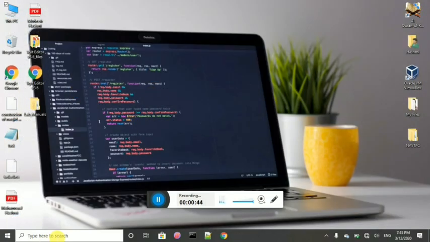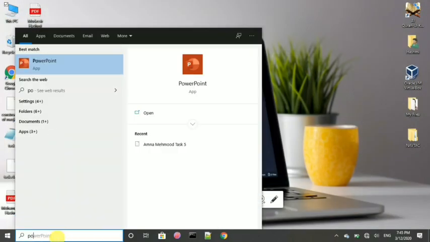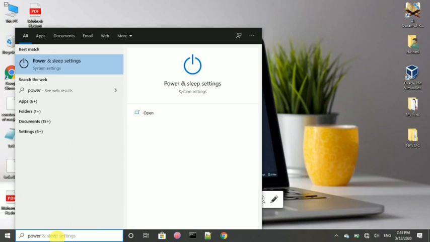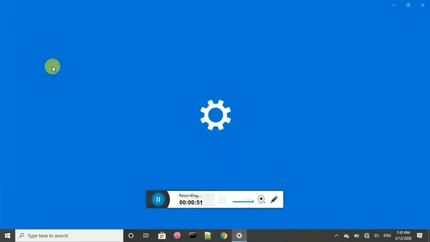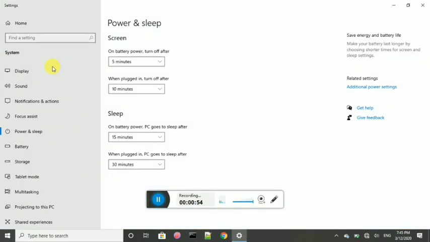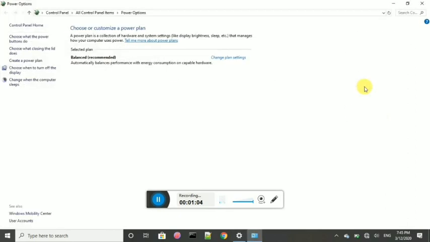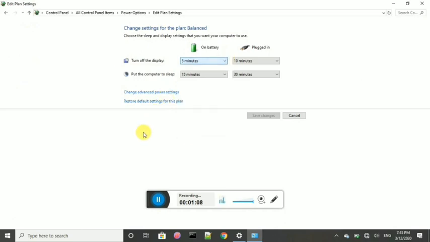First of all, we have to search here for power and sleep settings. After that, you have to look at the right side, related settings. So click on additional power settings, and after that click change plan settings, and then click here, change advanced power settings.